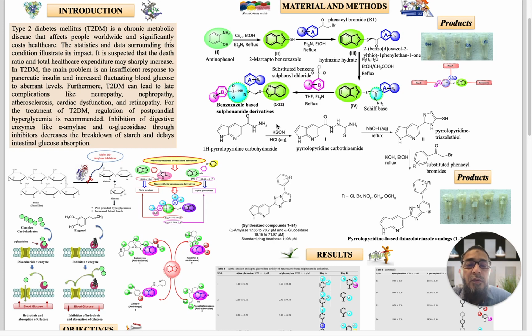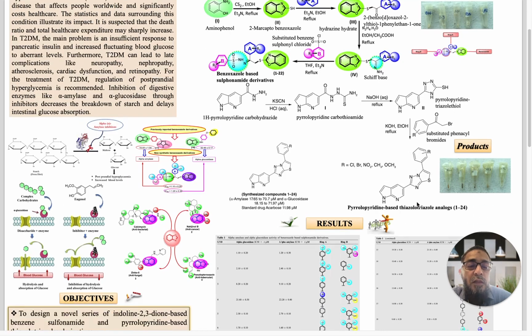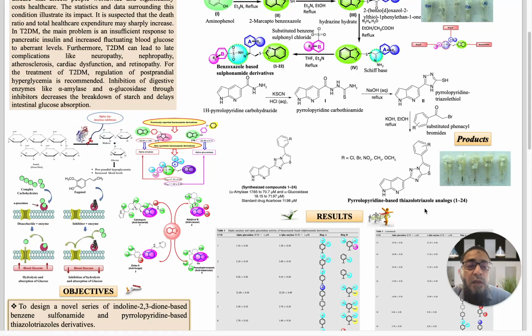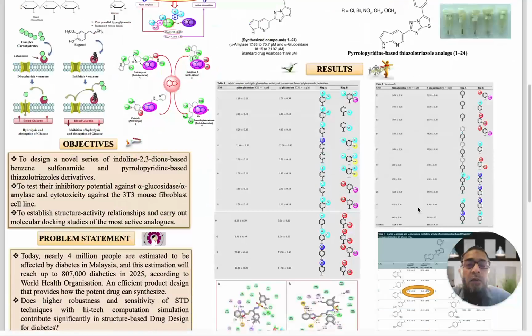The second series started from carbohydrazide, and we treated it with thiocyanate and then formed this carbothioamide, which reacts with sodium hydroxide to form the triazolethiol, which reacts with substituted phenyl bromide, leading to the synthesis of 24 derivatives which contain the thiazole triazole analog.